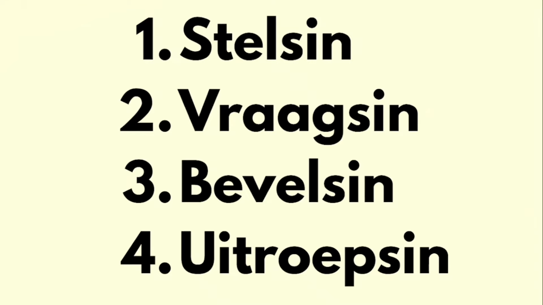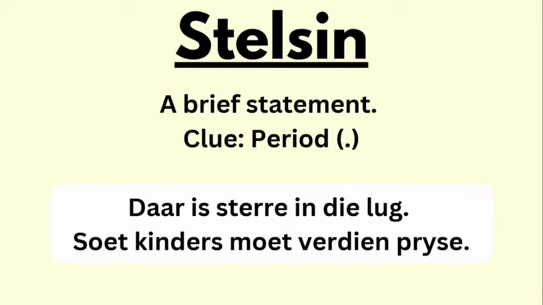So let's dive in. There are 4 sentence types: stelsin, vraagsin, bevelsin, and uitroepsin. Stelsin is basically like a statement. Vraagsin, it's in the word vraag, means question, a type of question. And then bevelsin is your command, and your uitroepsin is your sentence with an exclamation. All right. In each of them, I'm going to give you 2 clues, and that will help you identify what type of sentence it is.